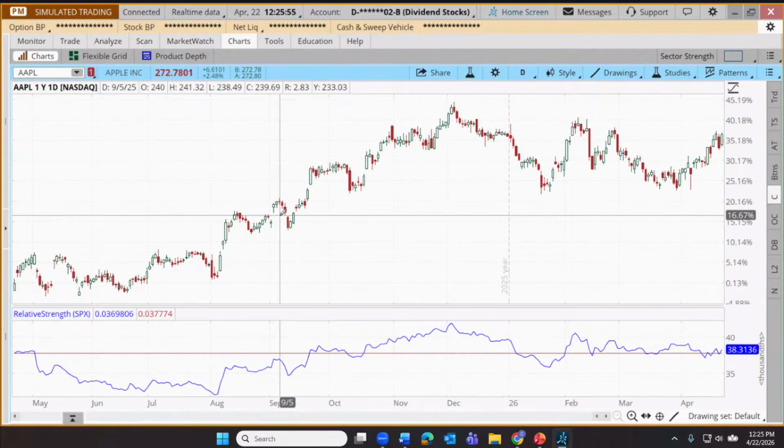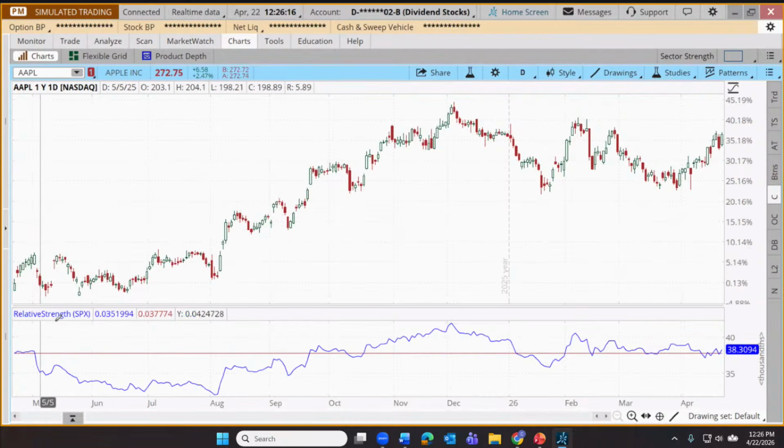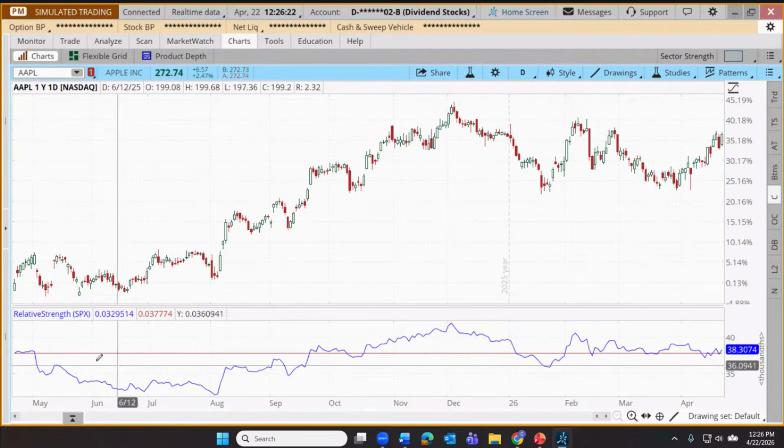You might just think, well, can I just look at a chart for that? Not just looking at Apple by itself, we can't tell that. Because there are going to be times where maybe Apple is going up, but the S&P is going up faster. So we would still say that Apple is underperforming. And if that were the case, we'd still see our blue line going down. Apple is relatively weaker. This is a relative strength comparison. Now that's important for some traders. Here's one thing that they'll look for.